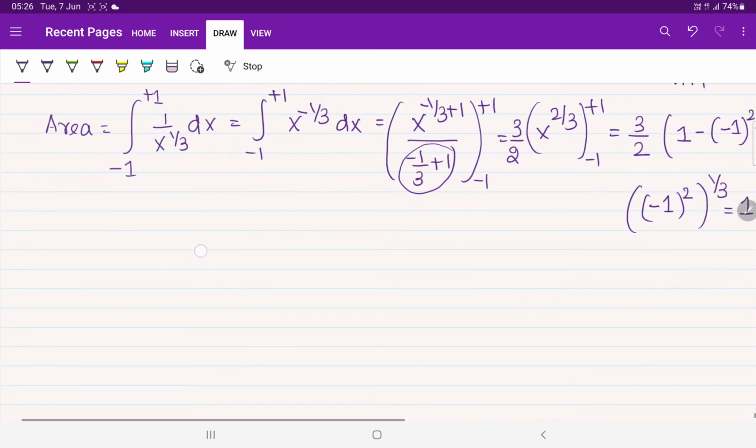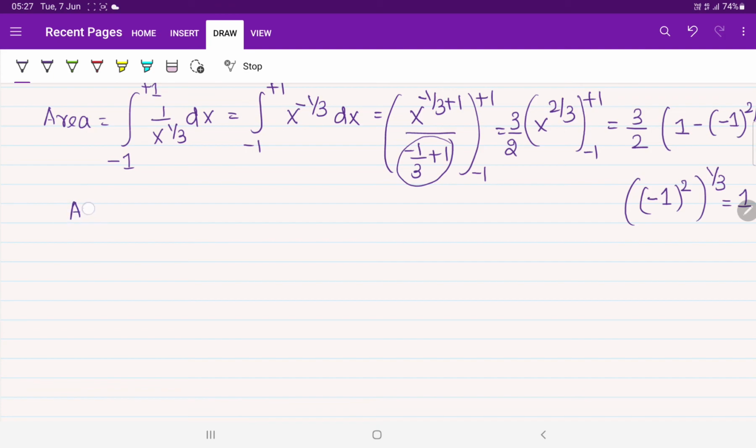What we can conclude from here? Sir, the value of area is 0. 0 means, is it finite value or infinite value? It is finite value. Area is finite and 0. That is the correct answer.